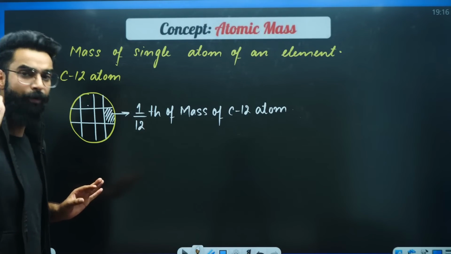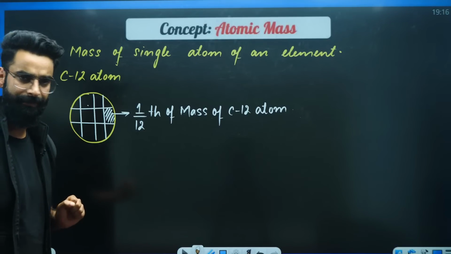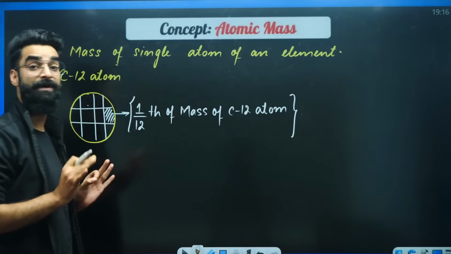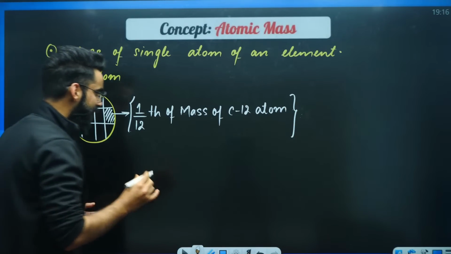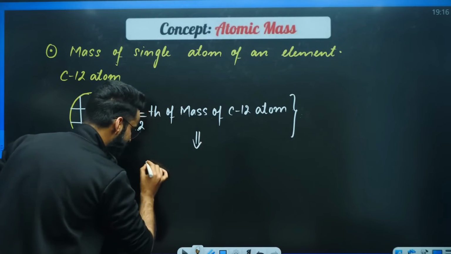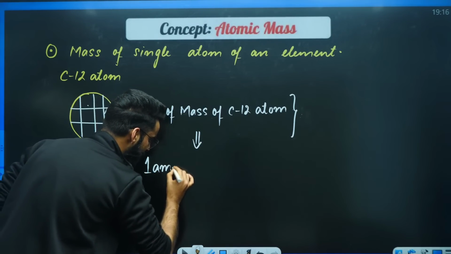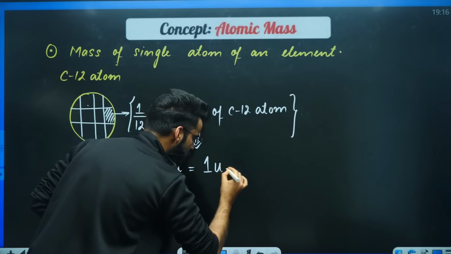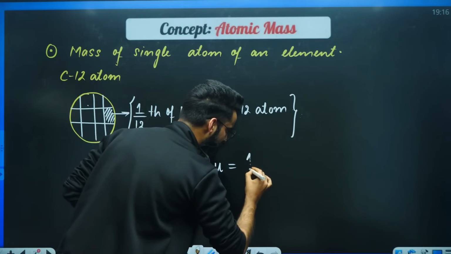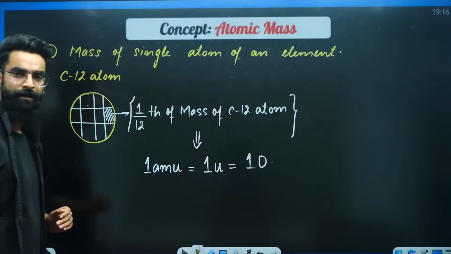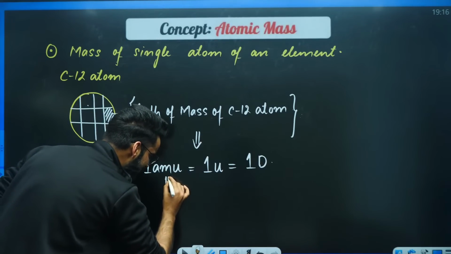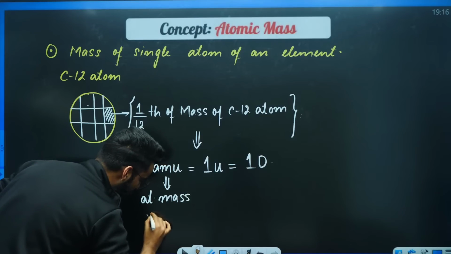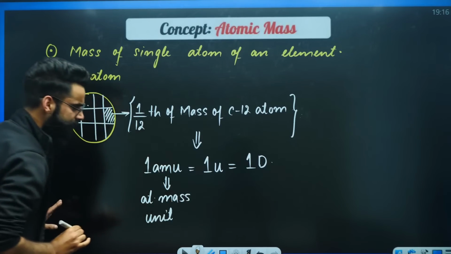Now, dear students, let me tell you one important thing. This 1/12 of the mass of a carbon 12 atom, you can call it 1 AMU, or you can call it 1 U, or you can call it 1 D. Let me tell you, this AMU stands for atomic mass unit.